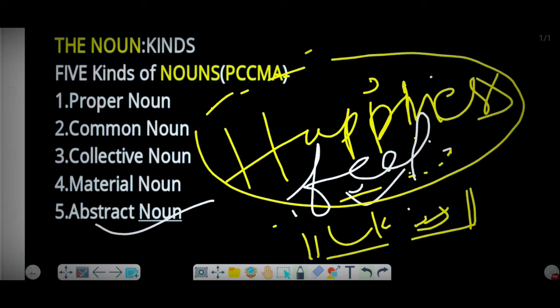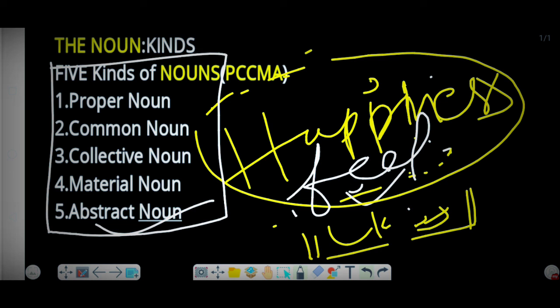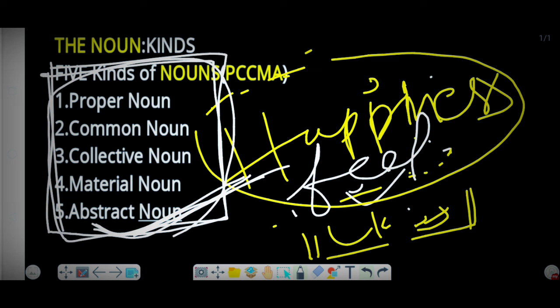Okay, so here we learned all these 5 types of noun in a simple way. And the last one is abstract noun. Like honesty is the best policy, as we say. Laughter is the best medicine. Laughter we cannot see. Again, everybody shuns poverty. Here poverty means garibi. Garibi cannot be seen but can be felt. And that is how today we learned the 5 types of noun.